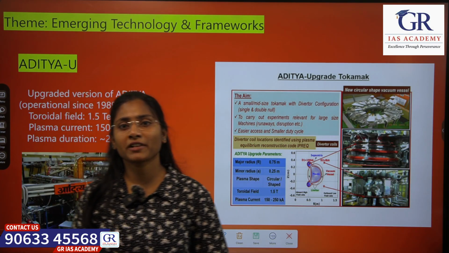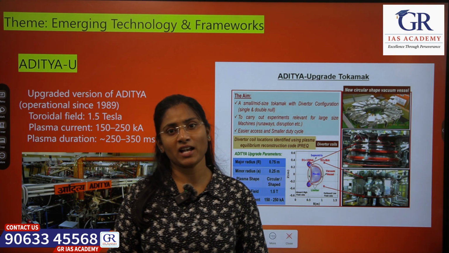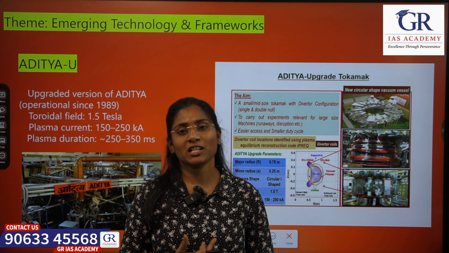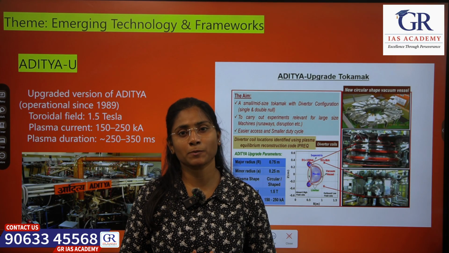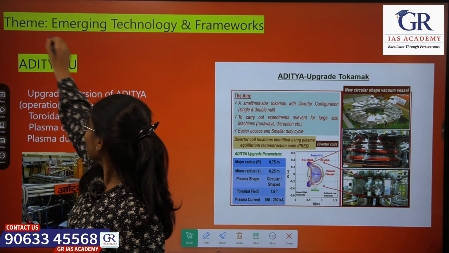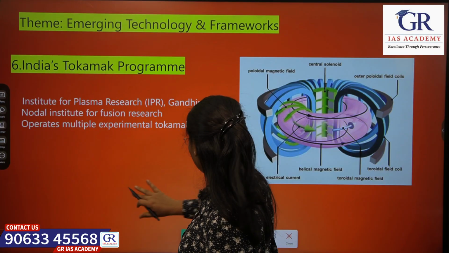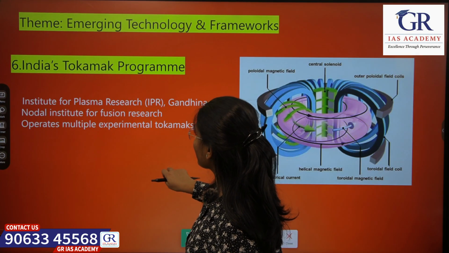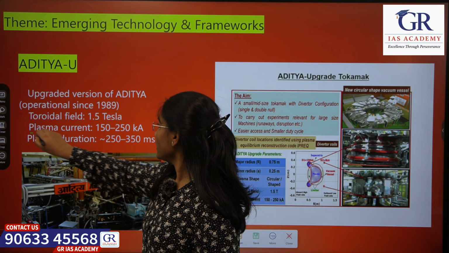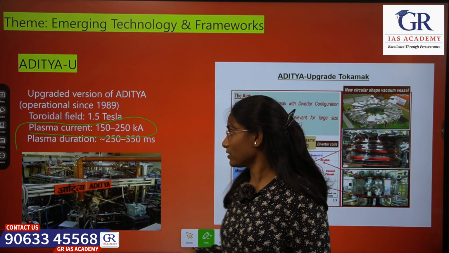Aditya U is the upgraded version of Aditya tokamak. Aditya U tokamak is used to study basic behavior of plasma. Aditya was operational from 1989, and its plasma current is around 150 to 250 kiloamperes.